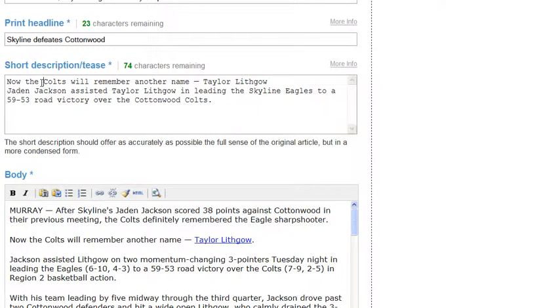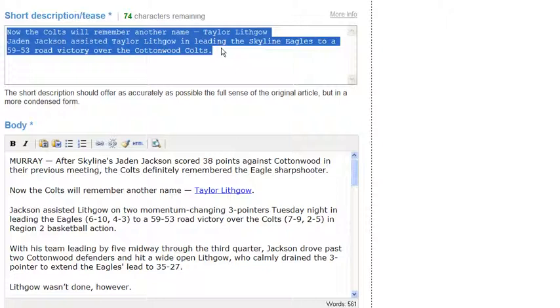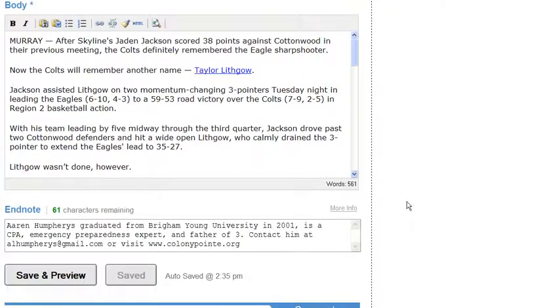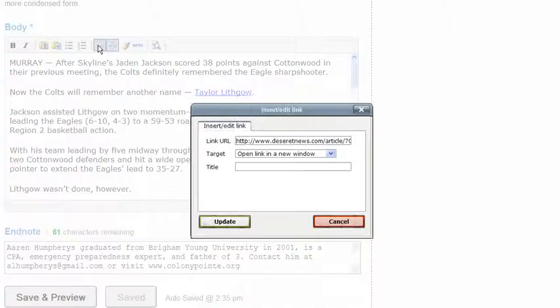Now the short description is also important. If someone were just to read this short description, would they want to read the rest of your story? Now the body, here's where your story goes. You can add different types of bold, italics. You can do bullet points or numbering, and you can also include links to other stories. Just highlight what you want and click on the link here, and you can type or copy and paste from a different web page into your URL. You can leave these two fields blank.